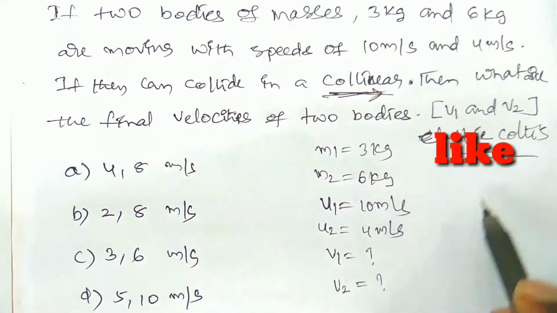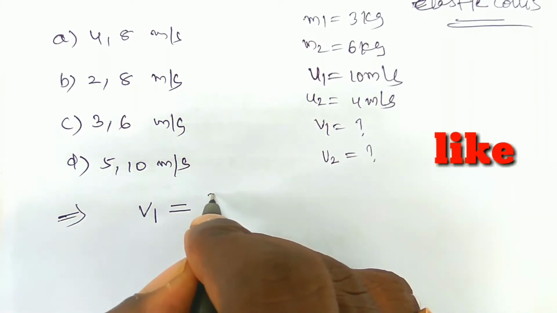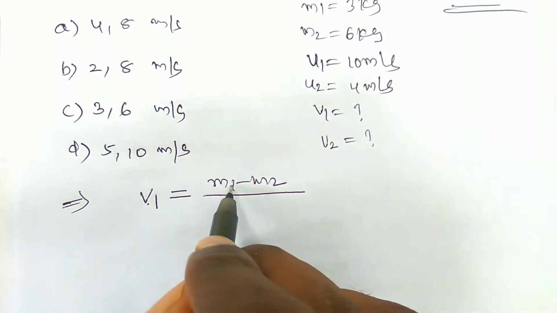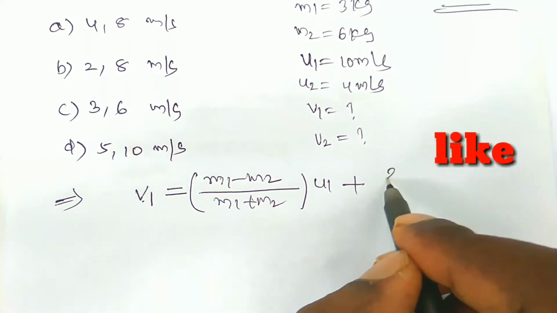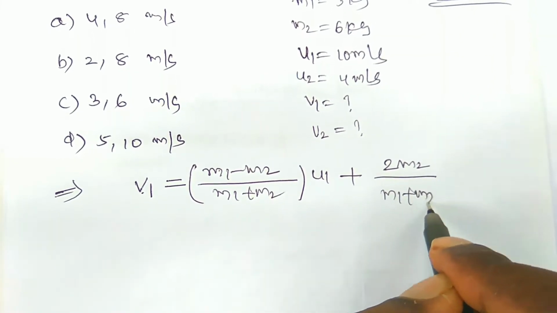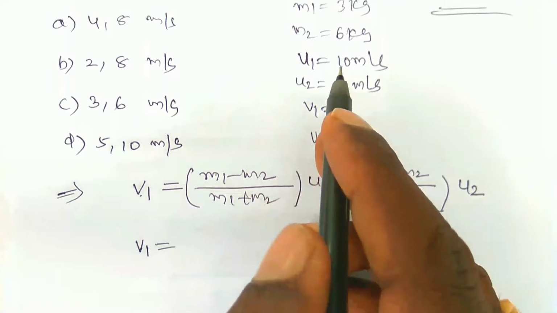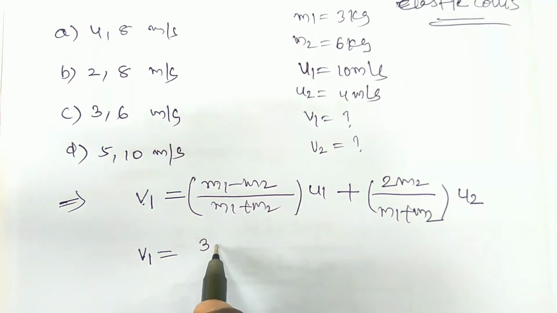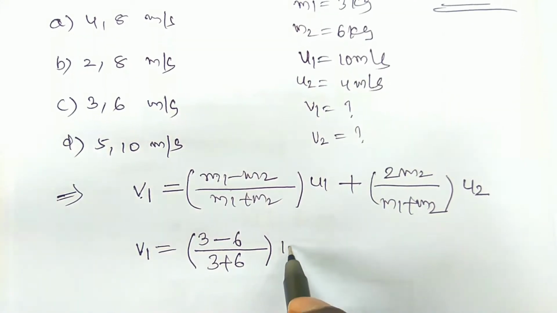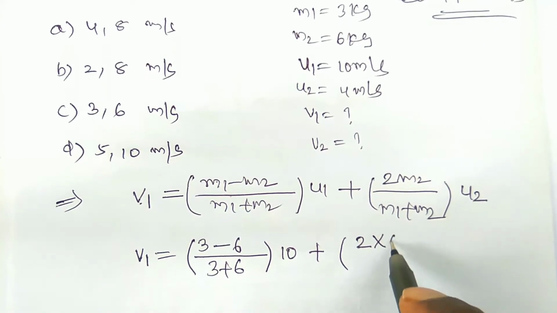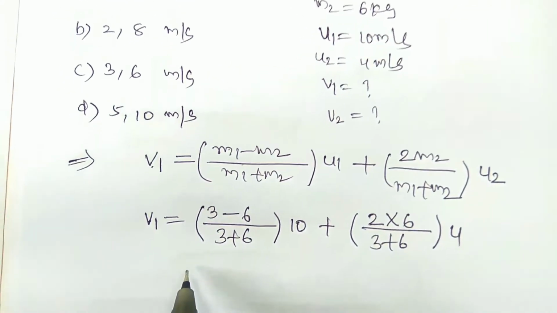In case of elastic collision, we write the final velocities, as we already covered. For the first body, v1 is equal to (m1 minus m2) by (m1 plus m2) into u1, plus 2m2 by (m1 plus m2) into u2. Now just substitute all the values mentioned here: m1 is 3 kg, m2 is 6 kg, (3 plus 6), u1 is 10, plus 2 into 6 by (3 plus 6) into u2, which is 4. Just simplify.